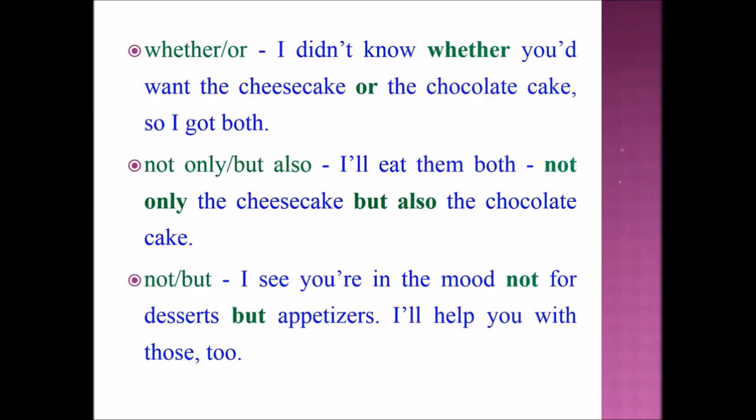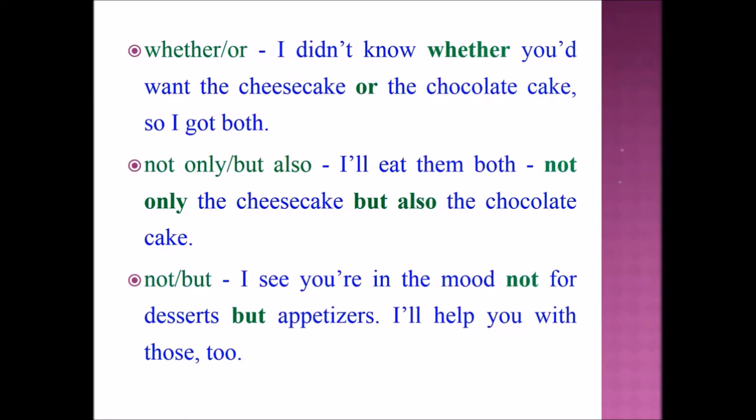Next, let's see about not only but also. Example sentence. I will eat them both, not only the cheesecake but also the chocolate cake. Next, we move on to not but. Example sentence. I see you are in the mood not for desserts but appetizers. I will help you with those too.